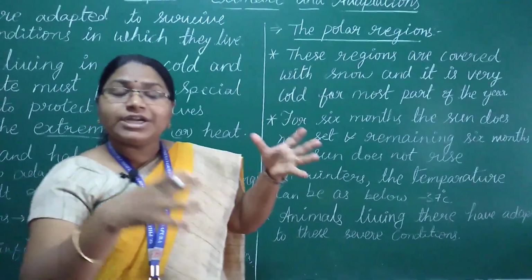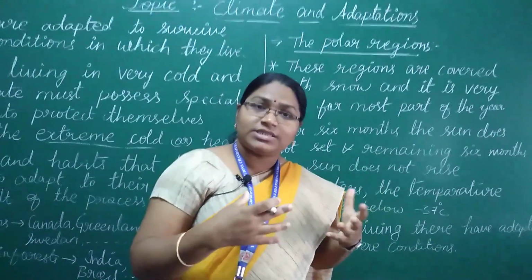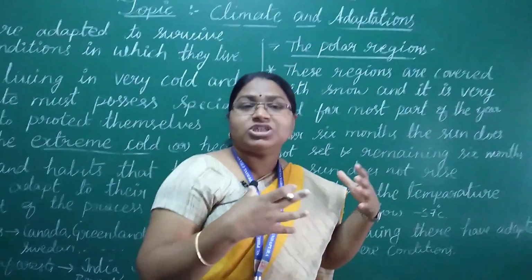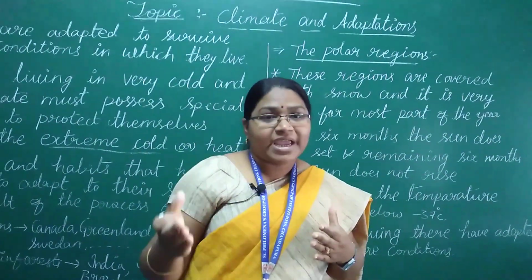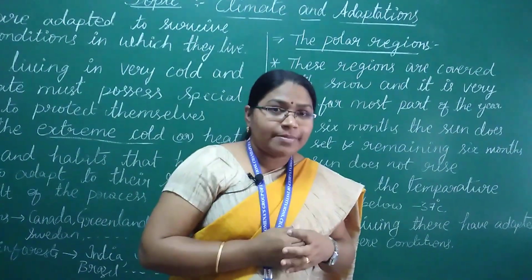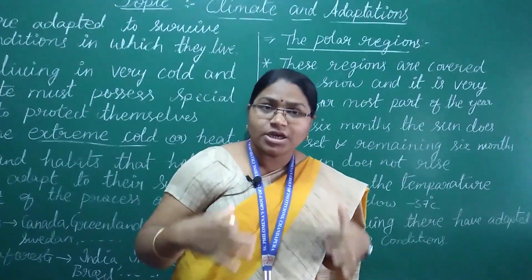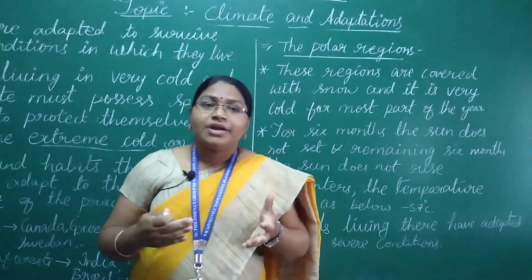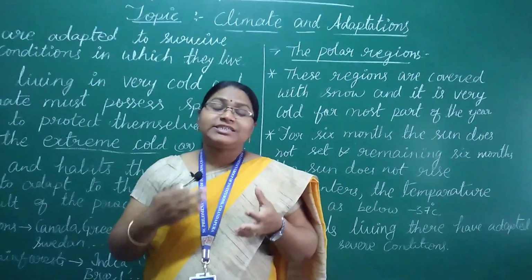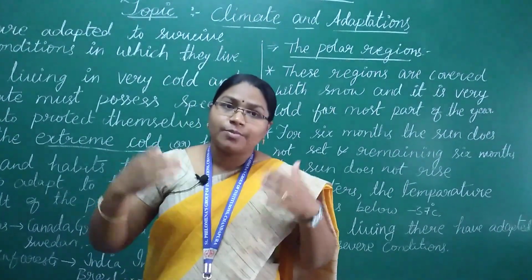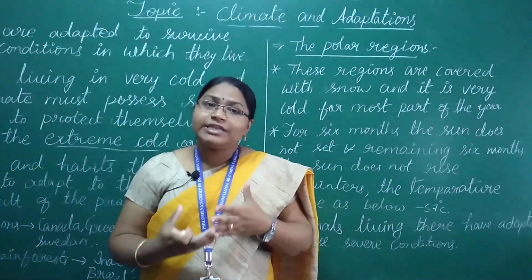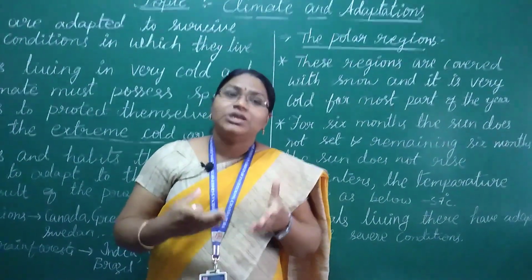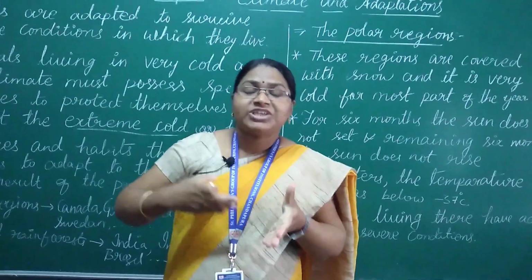In such conditions, the animals living in these regions are polar bears and penguins. For example, the polar bear is a white colored, very big wild animal which has layers of white fur on the body, and the innermost layer contains thick fat which protects the polar bear's body from the extreme cold.